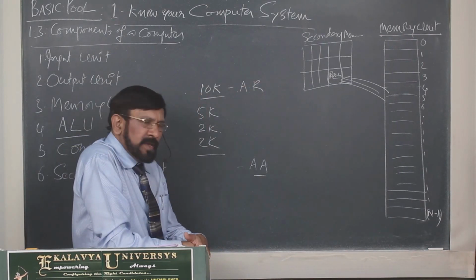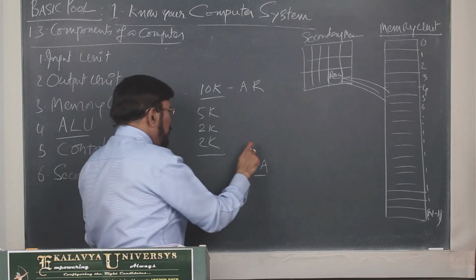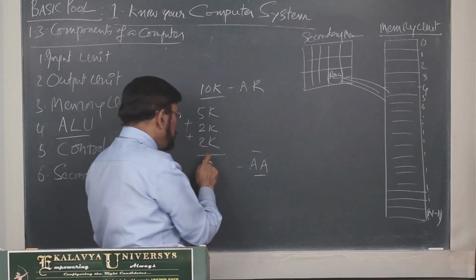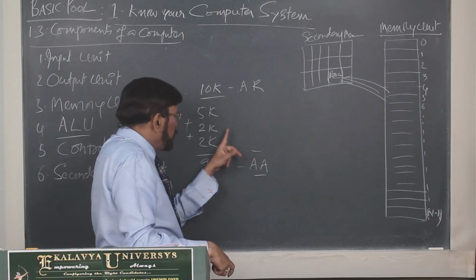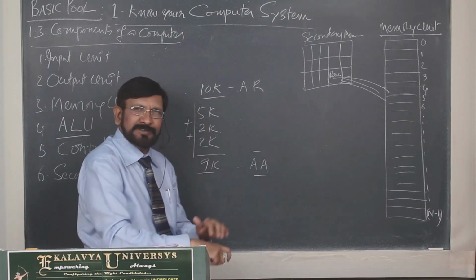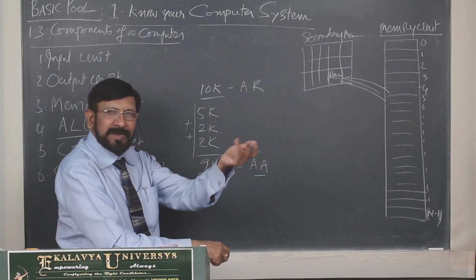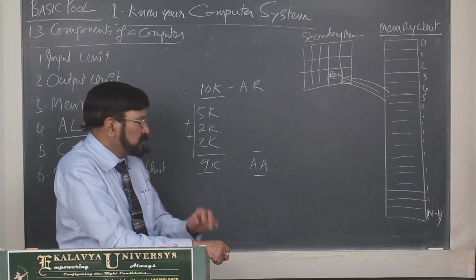Now, how are you able to calculate the amount available? You are calculating by addition. Now, how much did you get? 9k you get. Now, you perform arithmetical operations. With arithmetical operations only, you cannot take a decision. If you have to take a decision, what do you do?